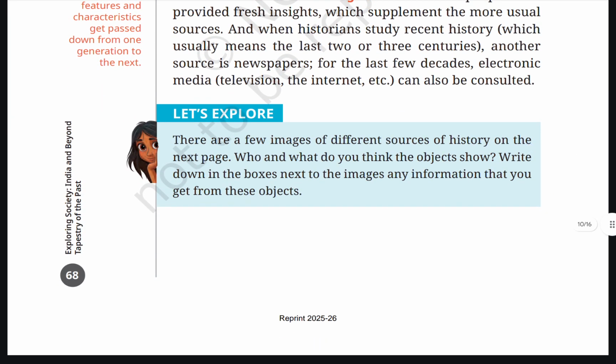Let's explore. There are a few images of different sources of history on the next page. Who and what do you think the objects show? Write down in the box next to the image any information that you get from these objects.